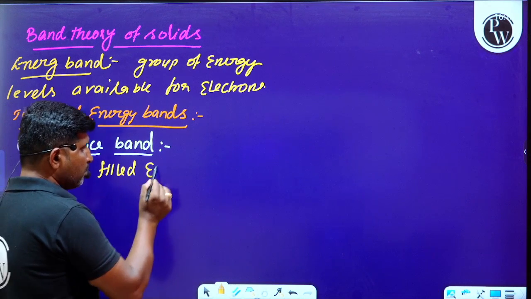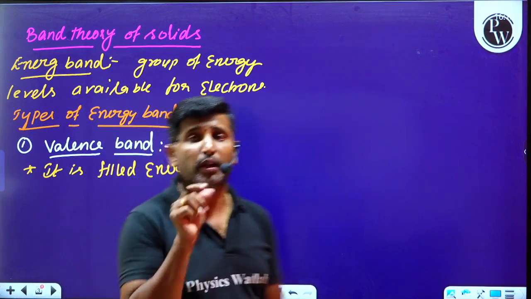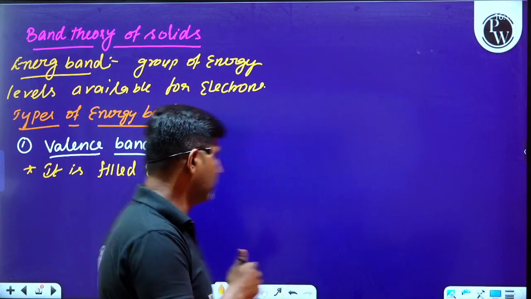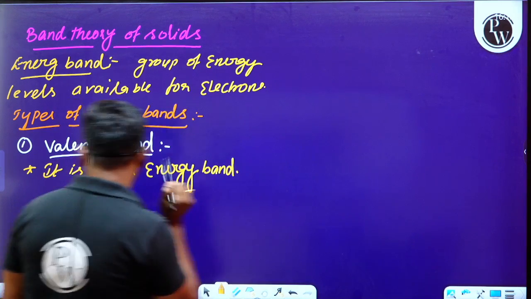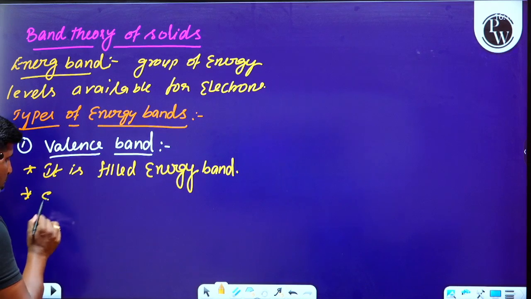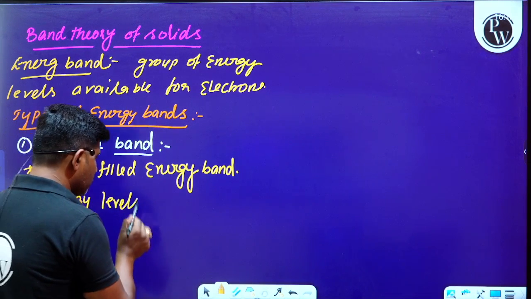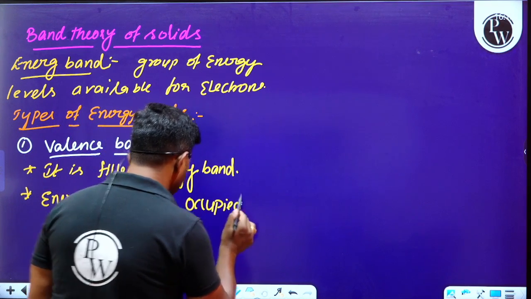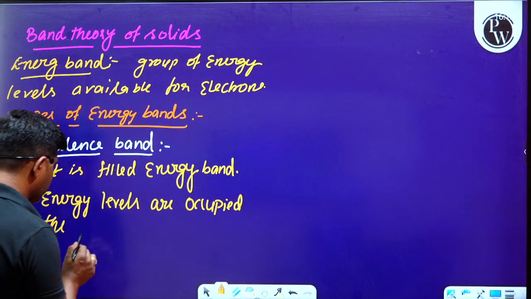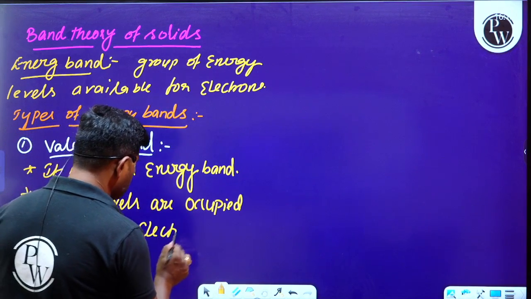Filled energy band is nothing but the group of energy levels filled with electrons, because the energy levels in this band are occupied by the free electrons or the valency electrons.